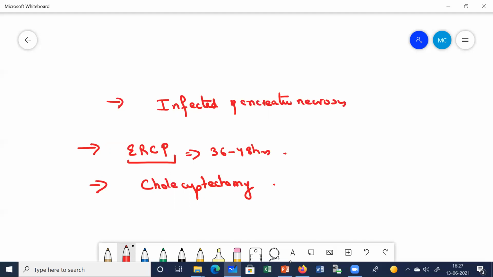Clear? So these are some of the treatments. First you go for medical treatment. Medical treatment usually, as you saw just now, nothing much is done. We just stop giving anything by mouth for the initial 1 to 2 days, and then we start feeding him, either by mouth or by using a nasogastric tube. We give the patient IV fluids, analgesics, and certain antibiotics. If complications develop, then we can think about surgery. Or if you find a known cause, like stones in the gallbladder, then you can go for ERCP and cholecystectomy if there is acute biliary pancreatitis. So this is the main treatment of acute pancreatitis.